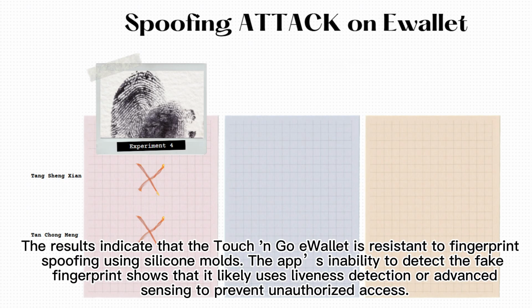Conclusion. The results indicate that the Touch and Go e-wallet is resistant to fingerprint spoofing using silicone molds. The app's inability to detect the fake fingerprint shows that it likely uses liveness detection and advanced sensing to prevent unauthorized access.